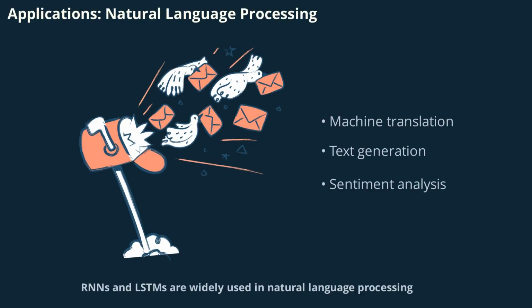RNNs and LSTMs are widely used in natural language processing. They power machine translation systems, like Google Translate, generate text for autocomplete and chatbots, and analyze sentiment in reviews. By understanding the context of words in a sentence, these networks make language-based AI smarter and more responsive. Their ability to process sequences is what enables them to excel in tasks where meaning depends on word order and context.